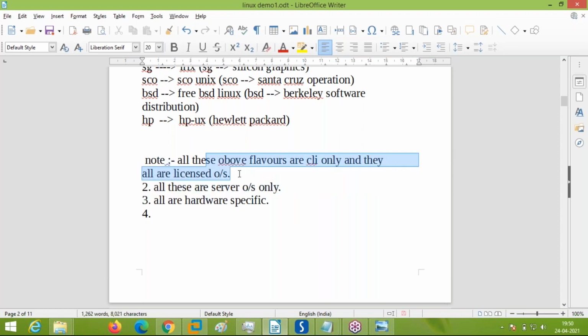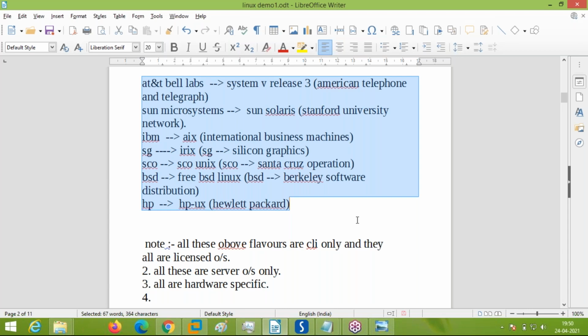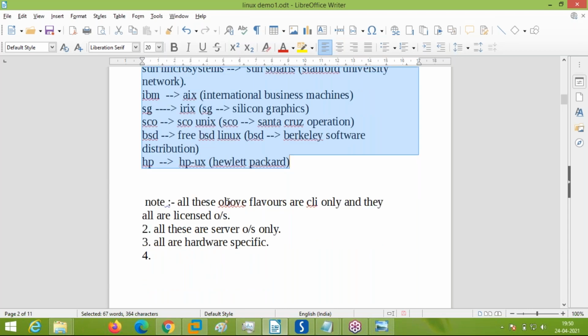All the above operating system flavors which I have highlighted here, derived from the original Unix, are server operating systems only, not client operating systems. All are server operating systems and all are CLI based, meaning character user interface, no graphical user interface.